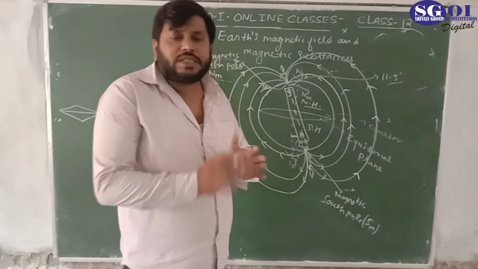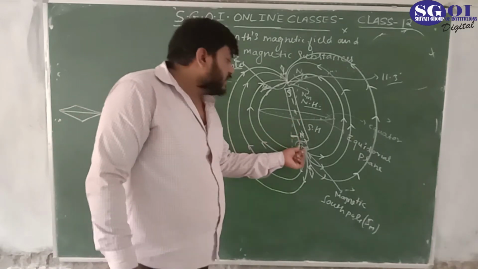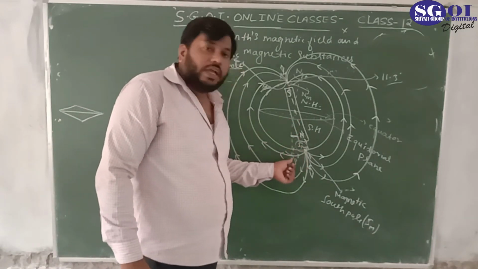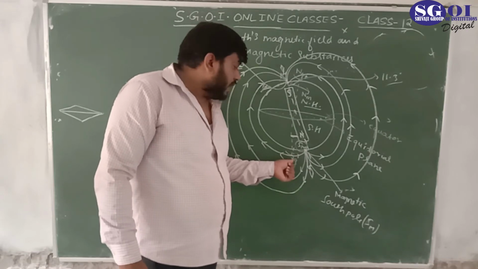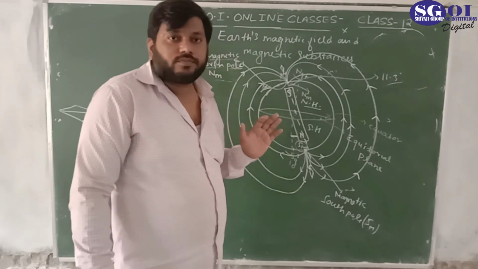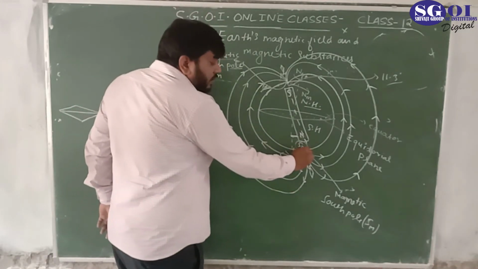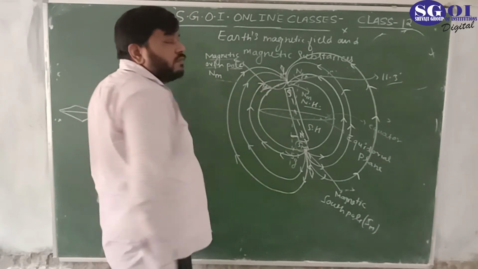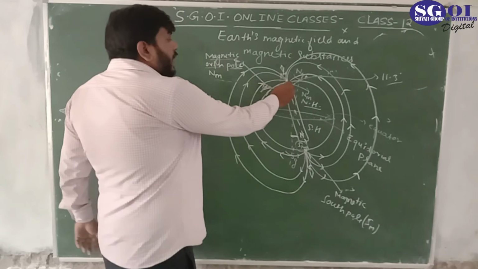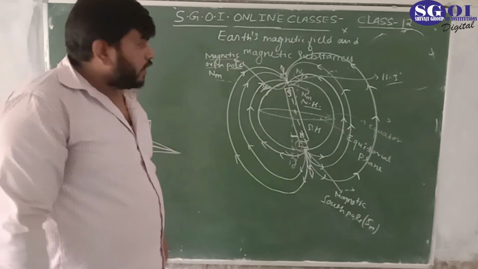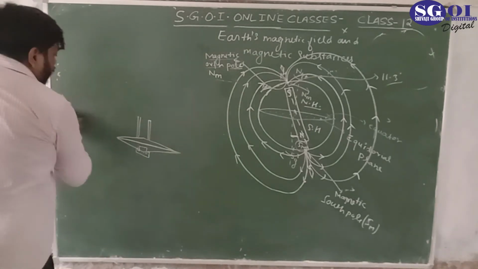So there would be complexity and confusion. So for simplicity, this is defined as the magnetic south, just beside the geographical south. But in actual, magnetic field lines emerge from the magnetic south pole and enter into the magnetic north pole. So you have to be clear on these particular terms here, don't get confused.